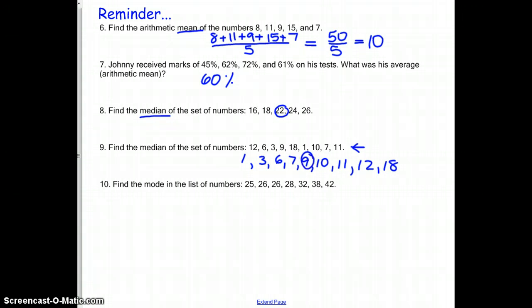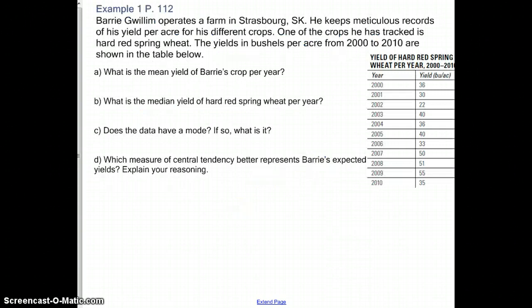Then the mode, we want to pick the most commonly occurring number. So here we have 2 26s, so 26 would be our mode. Example 1, we have somebody operating a farm. They have their years here, and then the yield in bushels per acre per that year. So first we want to go ahead and find the mean yield of the crops.